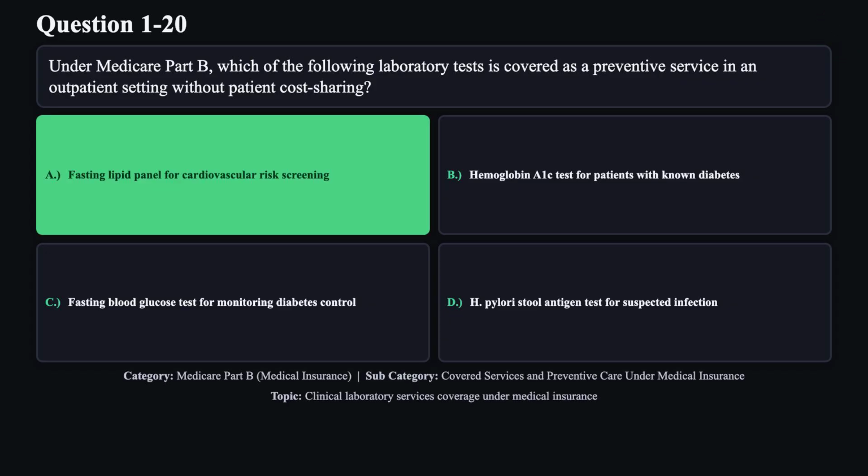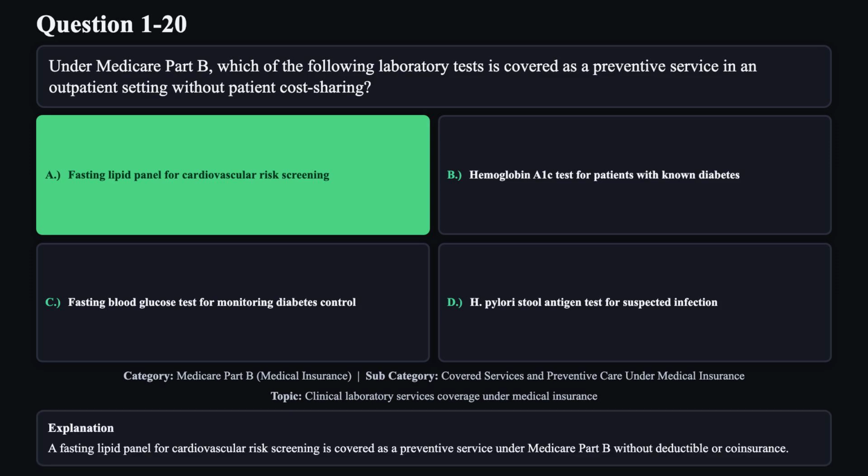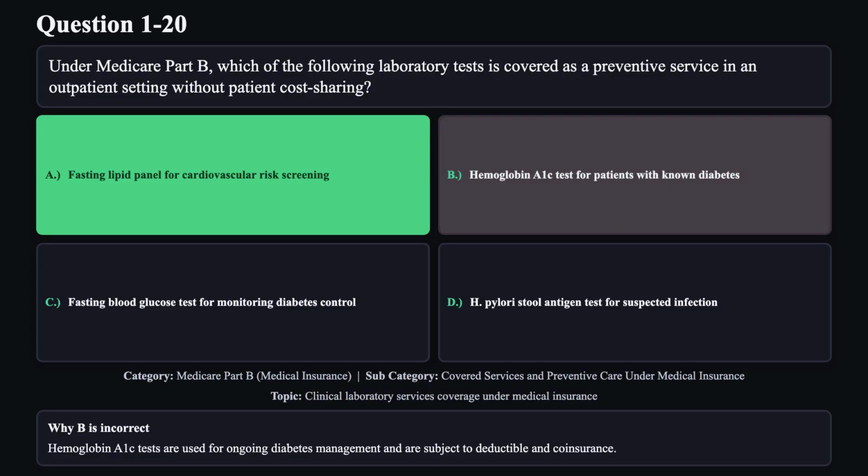The correct answer is A. A fasting lipid panel for cardiovascular risk screening is covered as a preventive service under Medicare Part B without deductible or coinsurance. Reason B is not correct. Hemoglobin A1C tests are used for ongoing diabetes management and are subject to deductible and coinsurance.